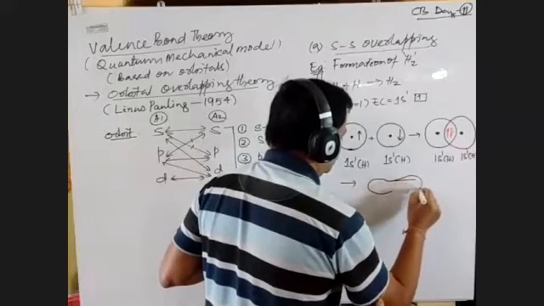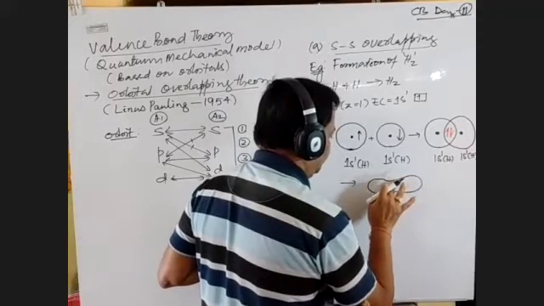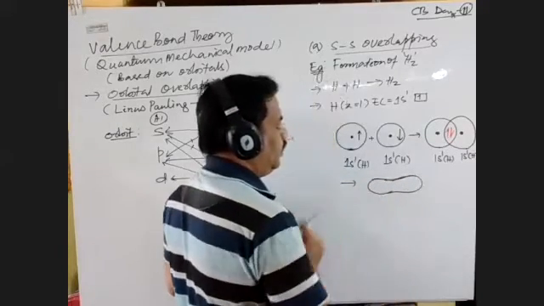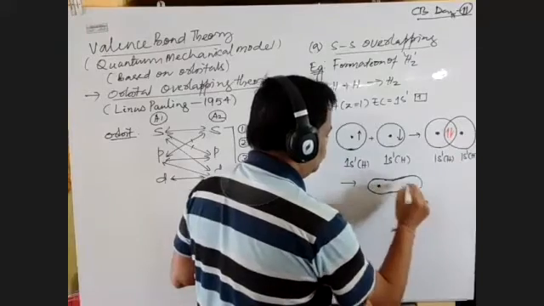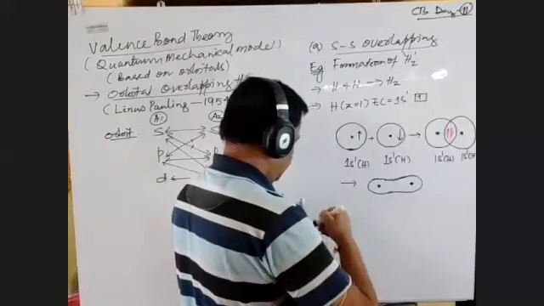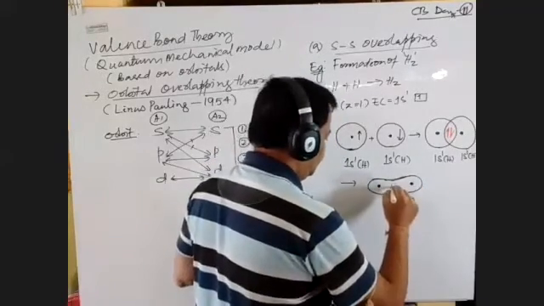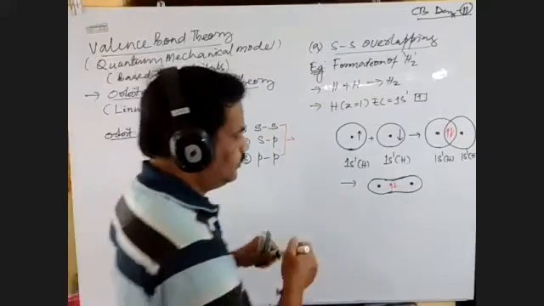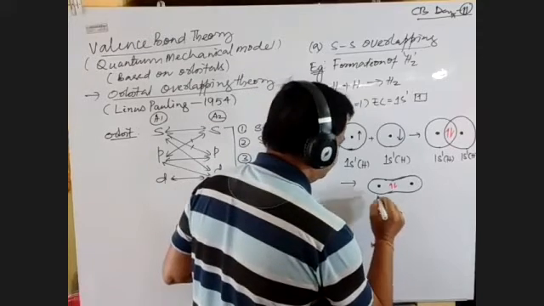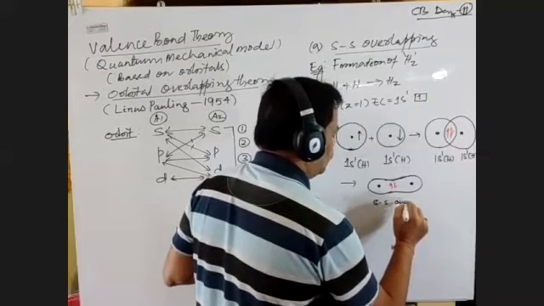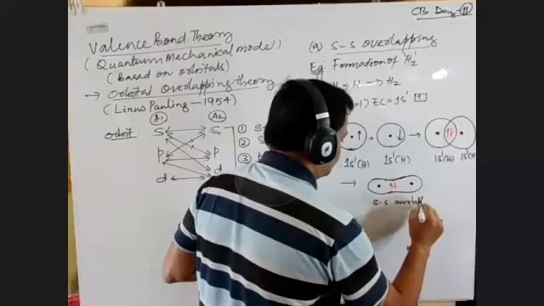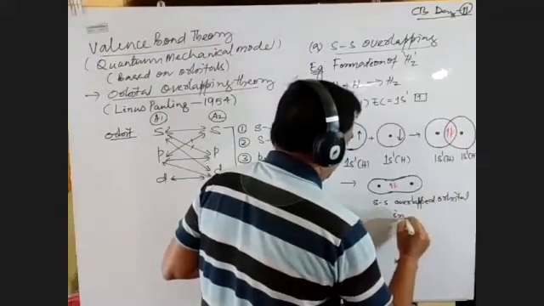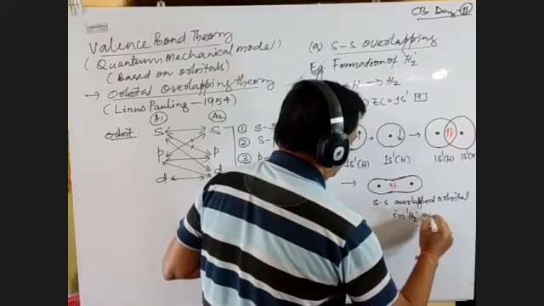Because both are eating each other, both stomachs will bulge. Both are equally powerful. That's why this will form like this. So this is one nucleus, this is another nucleus, and in between there is a pair of electrons which are in anti-clockwise spin. So this is nothing but called SS overlapped orbital in hydrogen molecule.